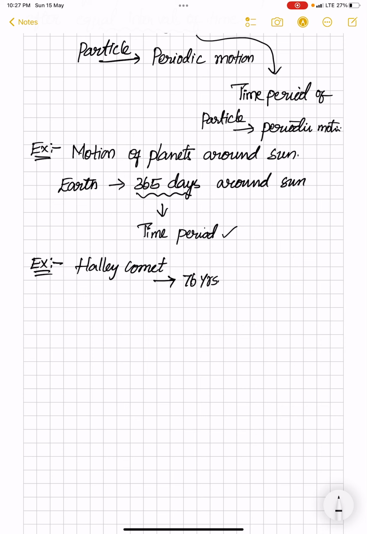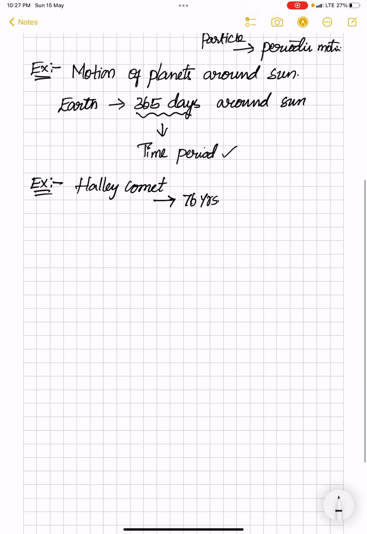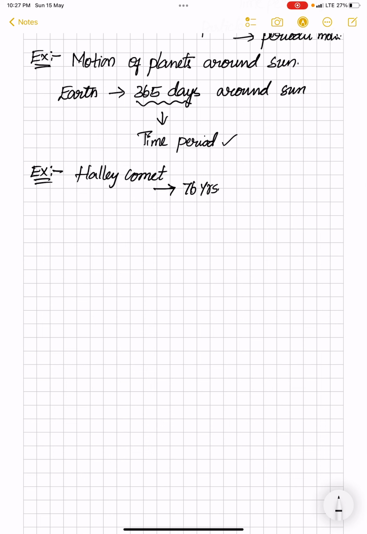After 76 years only, Halley's comet is visible again. It follows a path which takes around 76 years to complete one revolution around our solar system. This is how we explain periodic motion.